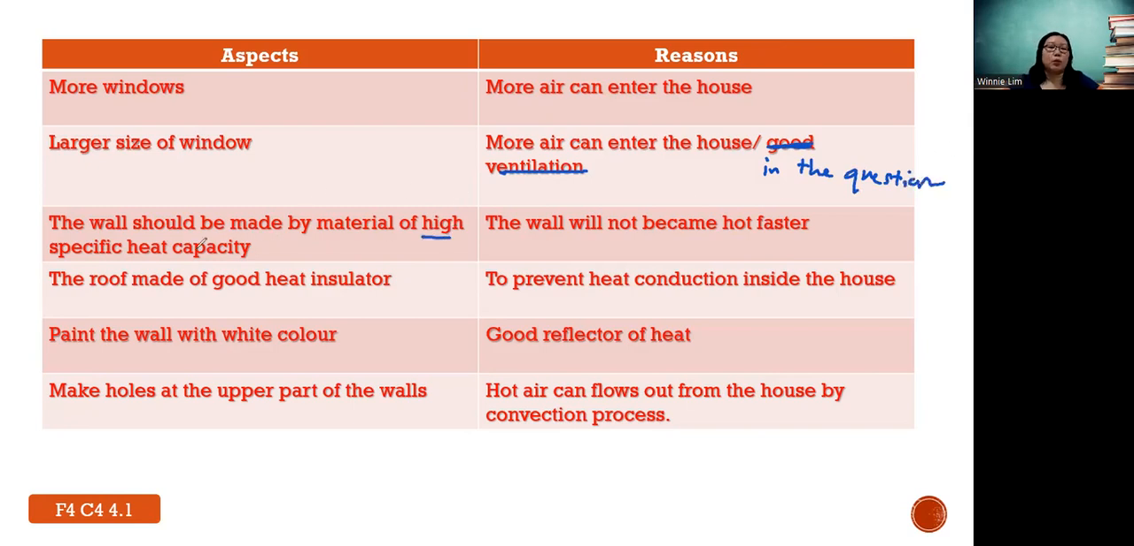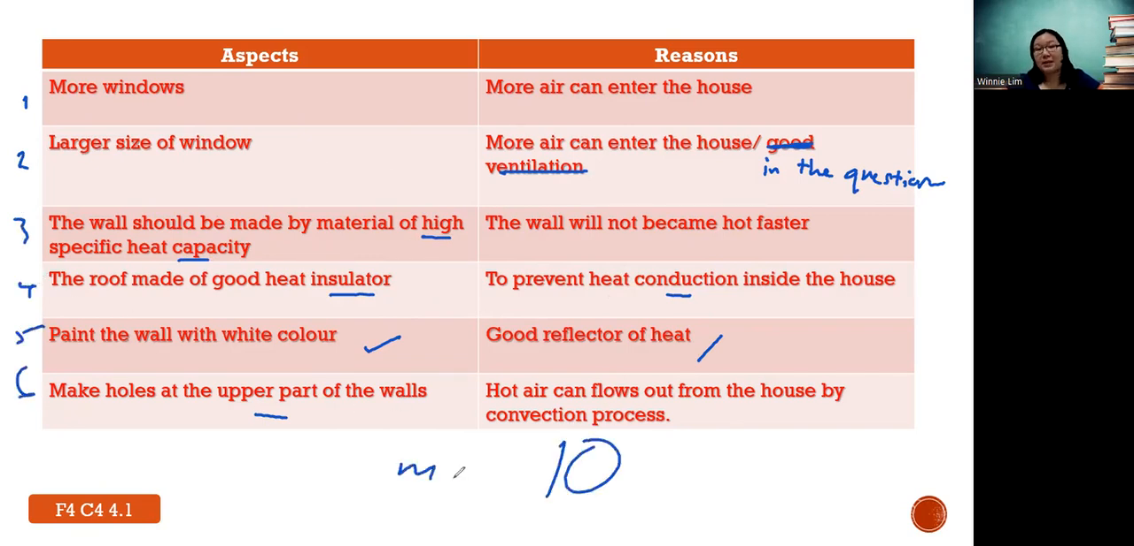Then like say the wall is made of high specific heat capacity material, so the wall will not get hot easily. Make a good heat insulator, prevent heat conduction into the house. Paint the wall with white color, a good reflector of heat. Make holes at the upper part of the wall. The hot air can flow out from the house by convection process. So a better ventilation at the end. But you cannot use this term because it's in the question. So you see, I give how many? 1, 2, 3, 4, 5, 6. Okay, if all the reasons are correct, you will get max 10 marks.